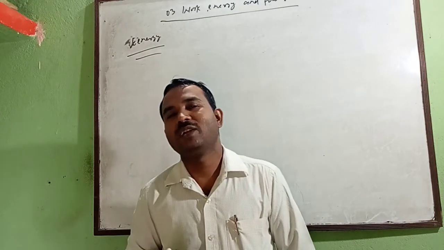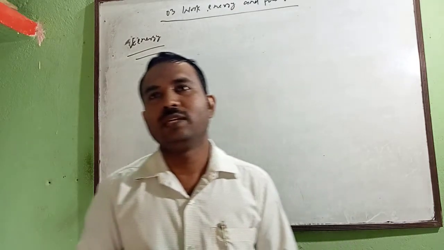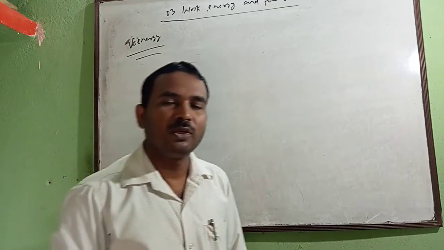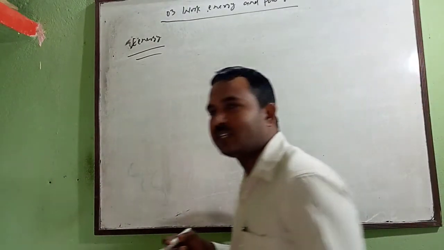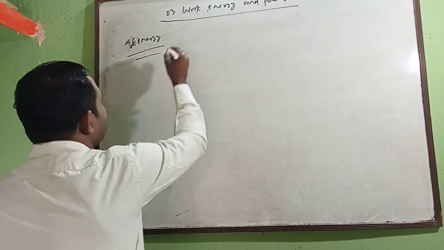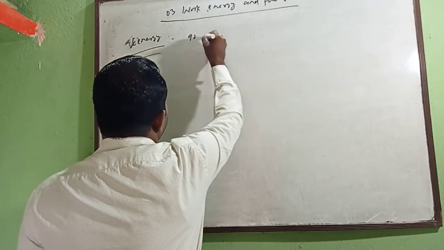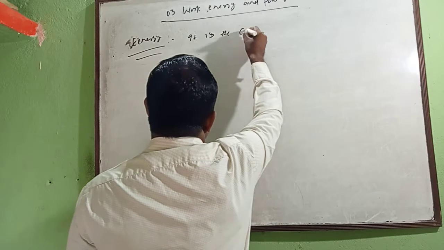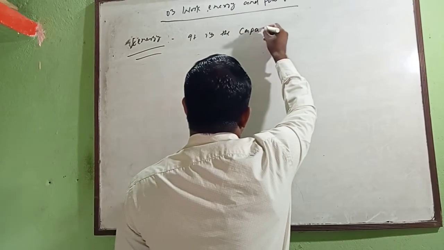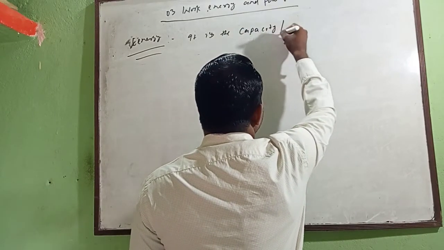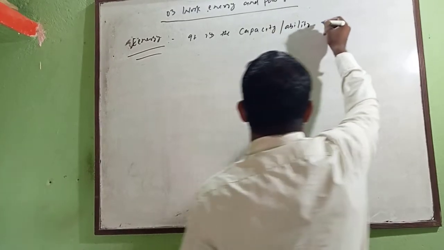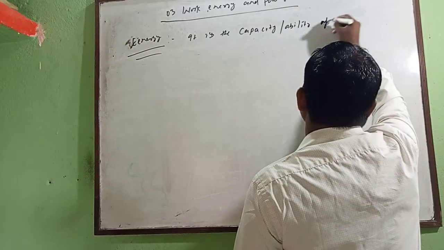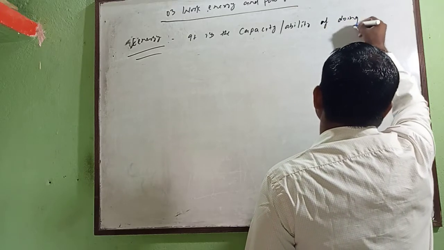We can also find its dimensional formula, but before that, first we will write what energy is. Energy is the capacity or ability of doing work.